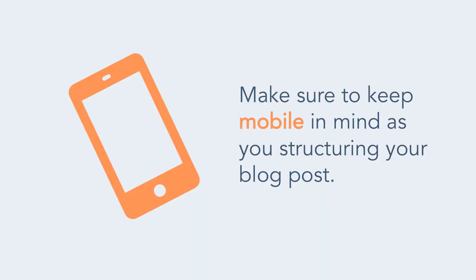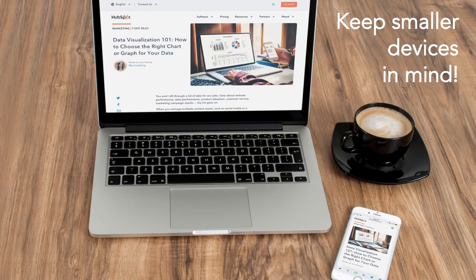And don't forget about mobile. With mobile devices now accounting for nearly 2 out of 3 minutes spent online, having a blog post that's responsive or designed for mobile has become more and more critical. Make sure to keep mobile in mind as you structure your blog post. What would that experience be like if someone were to read your blog post on their mobile phone instead of a desktop computer? You might change the length of your post. You can see what the difference looks like here. Keep those smaller devices in mind.